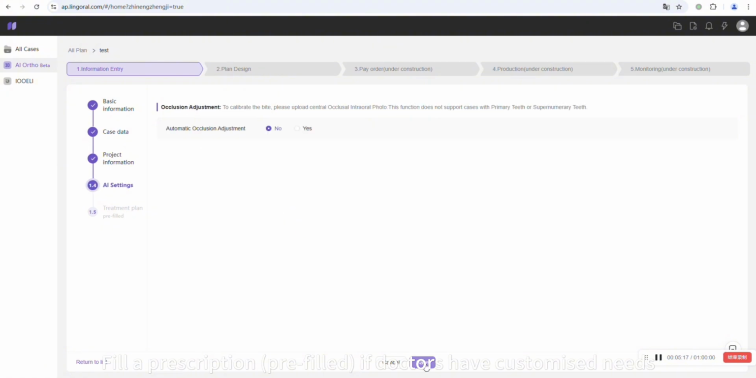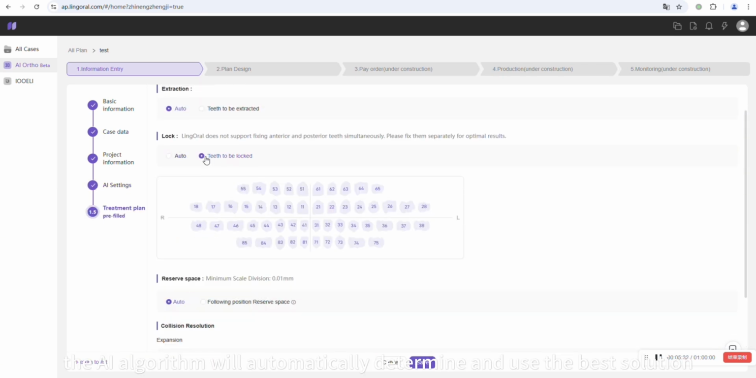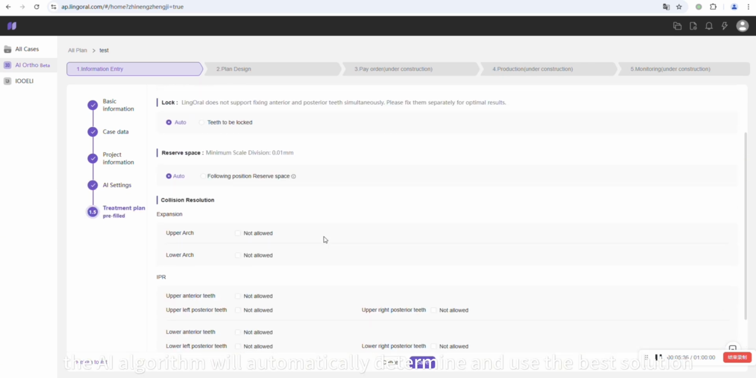Fill in a prescription if doctors have customized needs. If the doctor chooses auto, the AI algorithm will automatically determine and use the best solution.